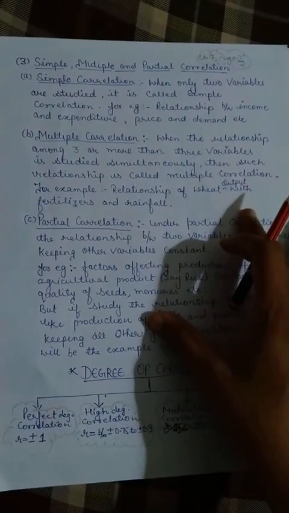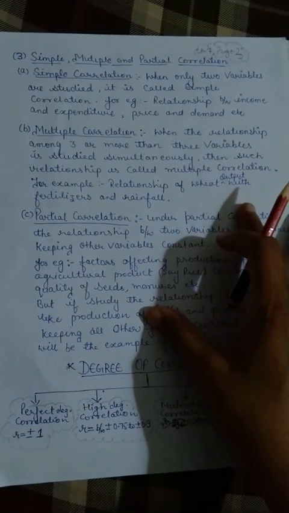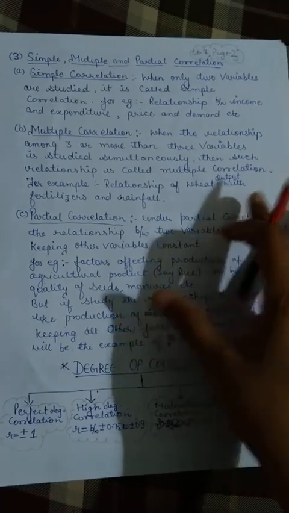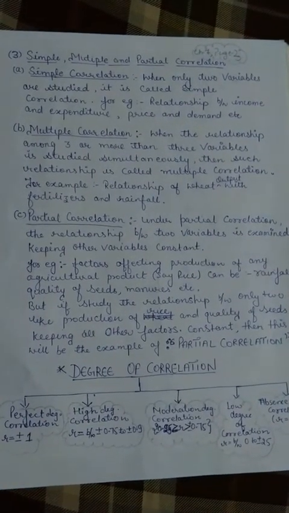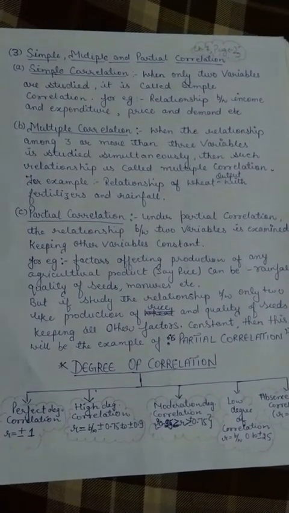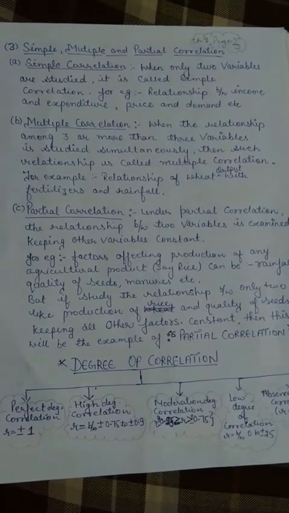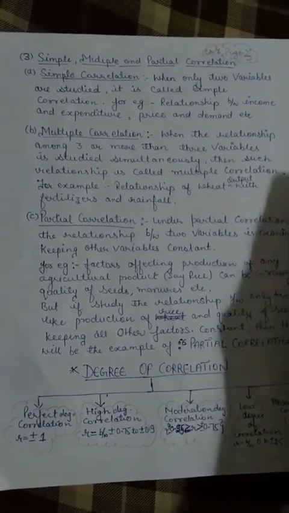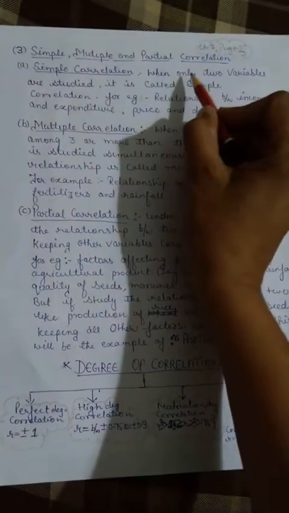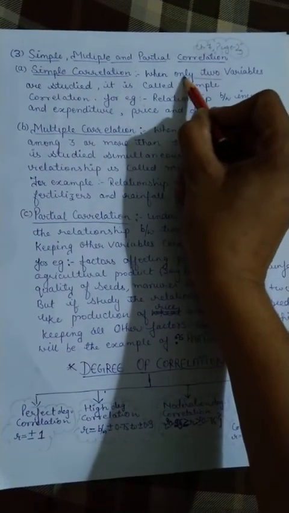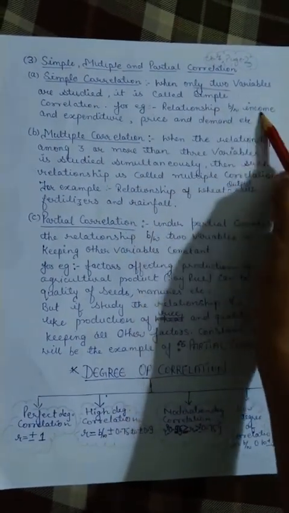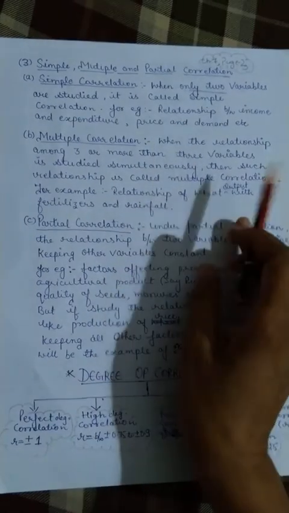Then, bacha, this is the next form, that is simple, multiple and partial correlation. This is easier than the other two. In simple correlation, we study the relationship between only two variables, for example income and expenditure, price and demand.